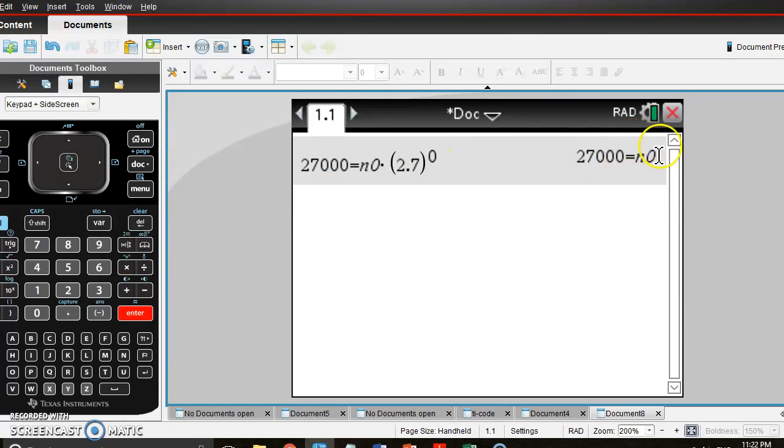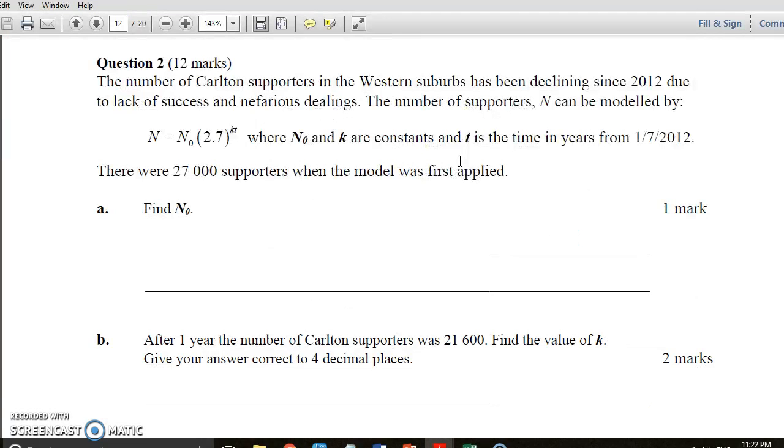That just tells us that 27,000 equals N naught, because a power of 0 equals 1. So N naught is 27,000.